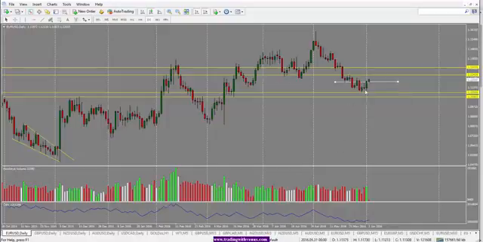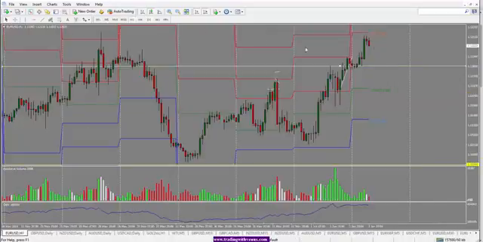Euro US dollar daily candle, we saw a very strong daily close, and now we are looking at a push up. So because of the bullish daily close, the next move will be bullish, or we have a bullish bias for tomorrow. We're looking at 1.1243. This level is the next target level. And also, like I mentioned before, there's ECB press conference and a minimum bid rate. Even though the interest rate is not expected to change, Draghi's comment will play a big role in how the euro performs. So we'll have to keep that in mind.